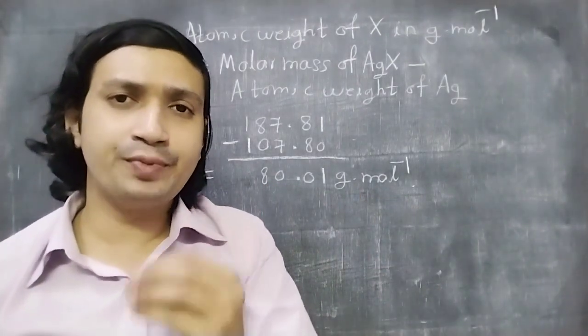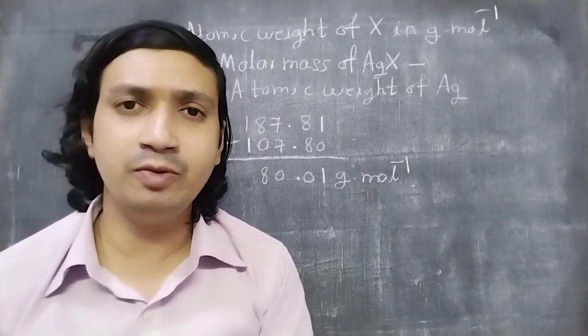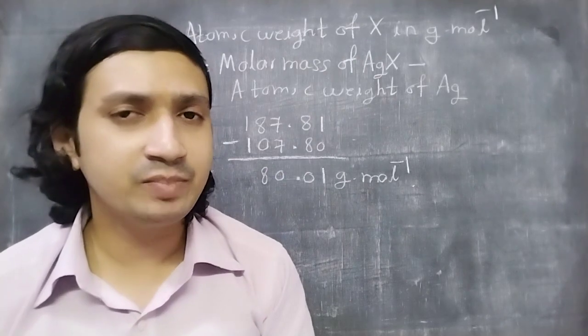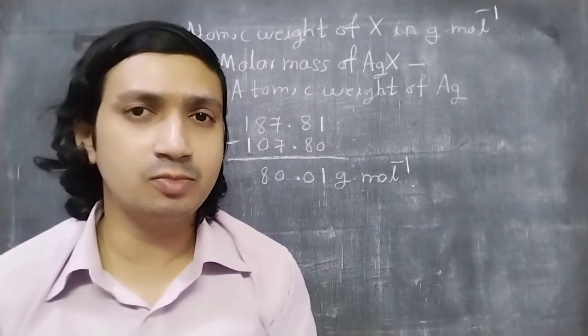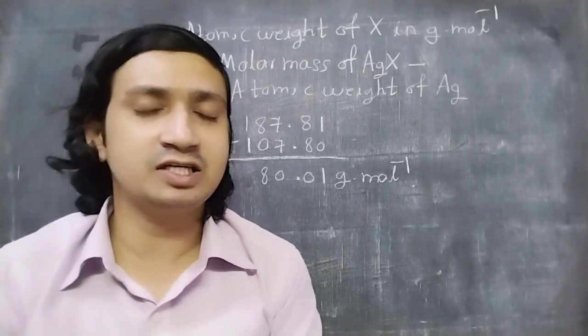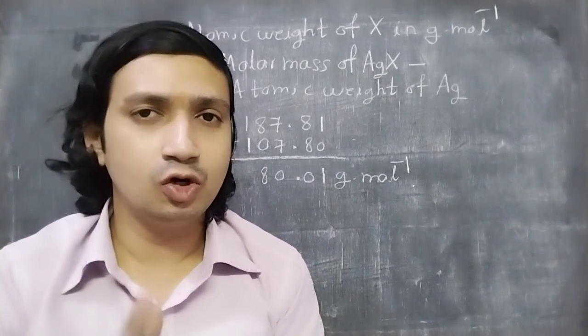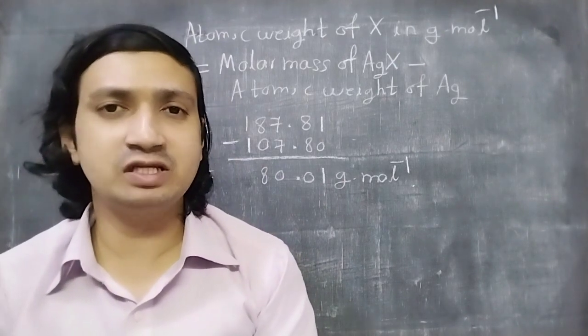And if you want to predict what compound it is, we can simply say that it might be silver bromide, because bromine may give you an atomic mass of about 80 grams per mole. Hope you have understood how to solve such questions.